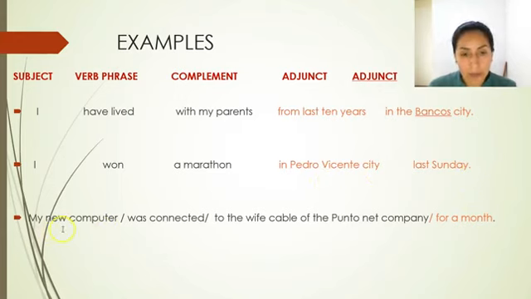The last example. My new computer was connected to the Wi-Fi cable of the .net company for a month. In that case, for a month is the adjunct because it is not essential information.